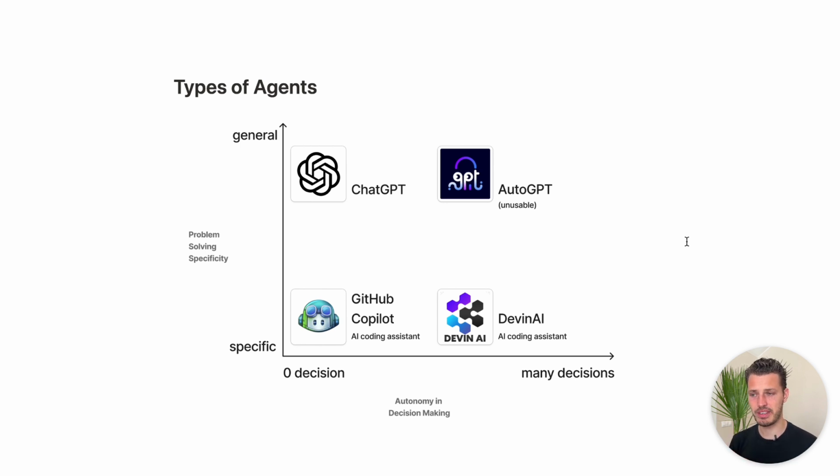Then AutoGPT is the idea of doing everything at once. AutoGPT tries to be very general. It can do anything, but it's also an LLM in the loop, which potentially means that it can make infinite decisions. But yeah, the repository is not there yet. I mean, if you try that out, it's interesting, it's a fun idea, but it's not really working. I highly recommend to not use this in production.